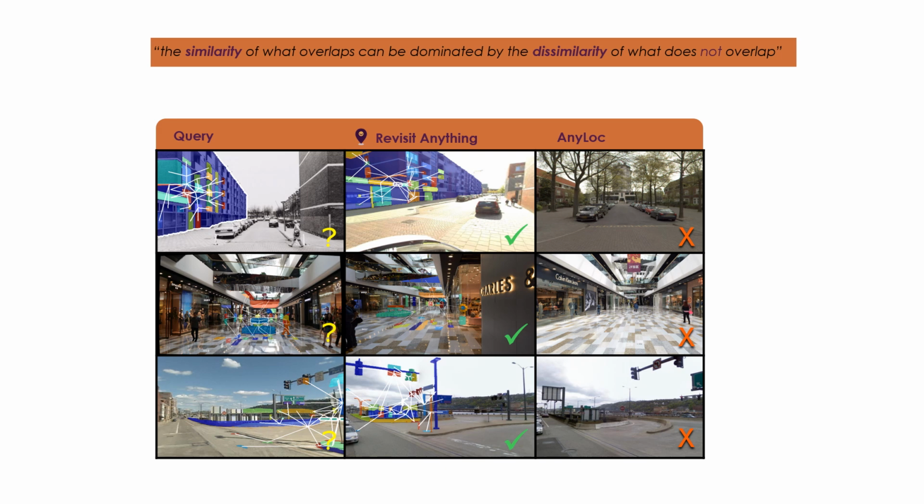However, AnyLoc faces the same issue of whole image matching. In these examples, AnyLoc is unable to correctly retrieve the right image. We built on top of AnyLoc's approach of using foundation models for VPR and propose Revisit Anything.